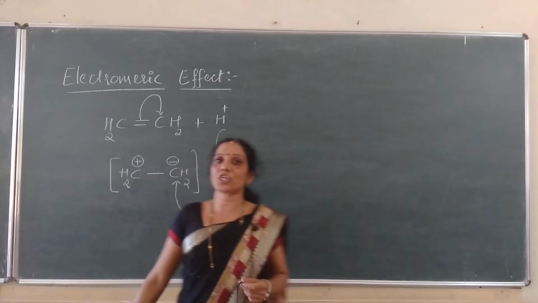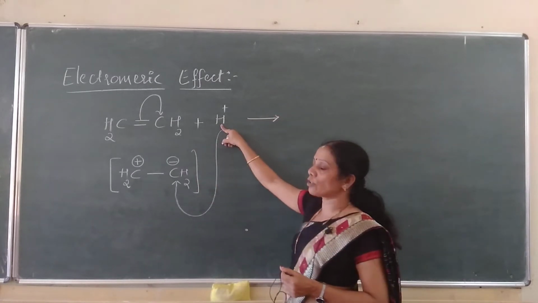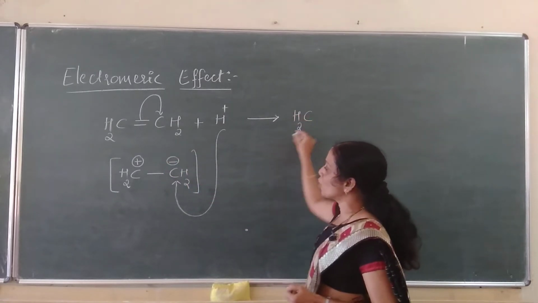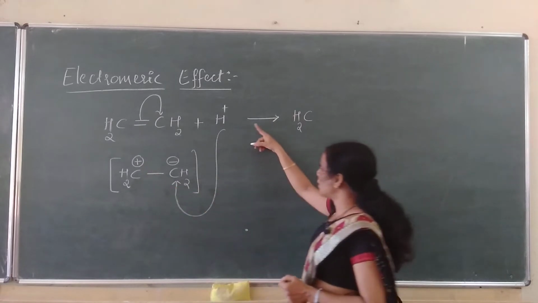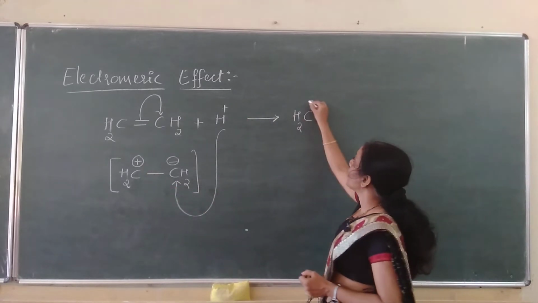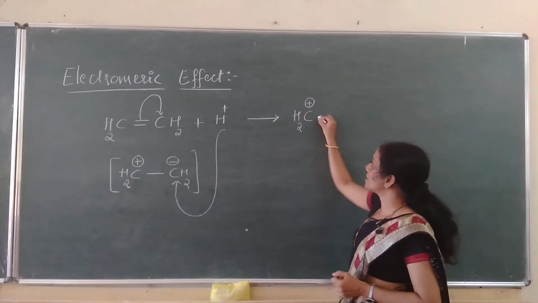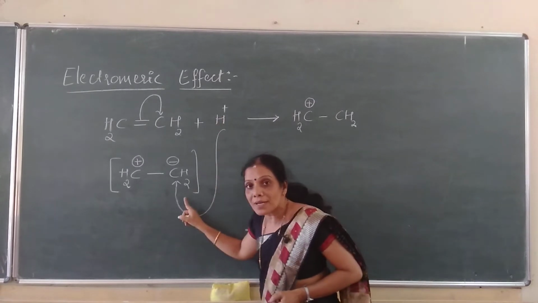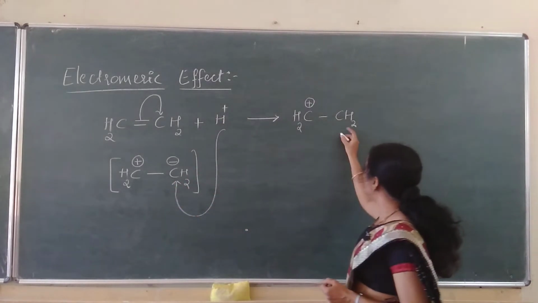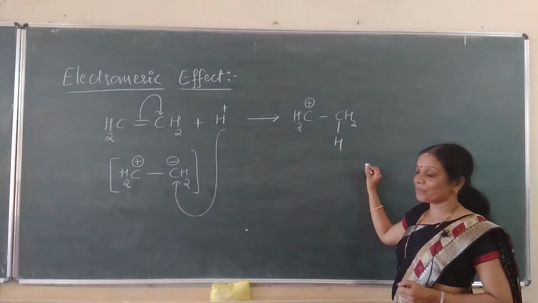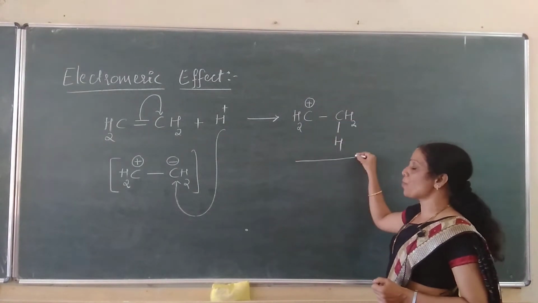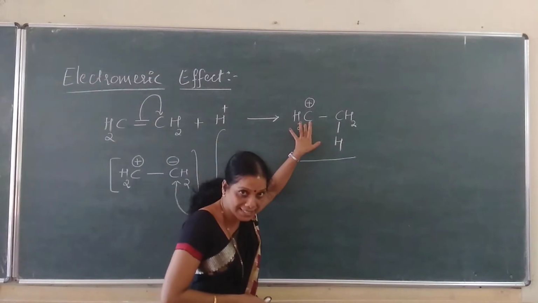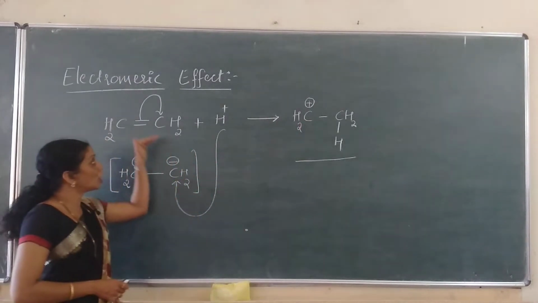This results in the formation of a new bond between the electrophile and the electron-rich carbon, and we will get a product like this. The CH2 positive center remains as such because I have not written any nucleophile here. Hence, I will write plus itself. Single bond, CH2 minus. The electron will be gained by this H plus, and that results in the formation of a new bond, and I have to write here the H. Hence, we will get the corresponding product. If a nucleophile is also present in the reaction mixture, then the nucleophile readily attacks this. Okay, now you can see here a non-polar molecule.